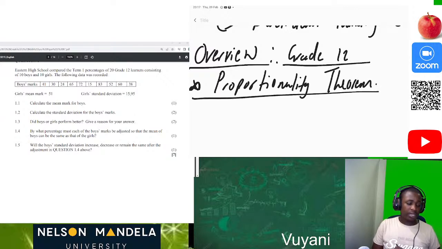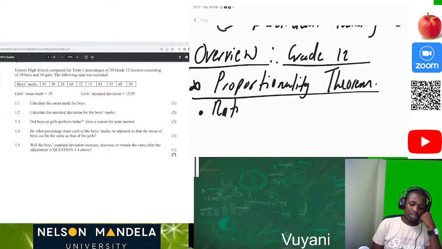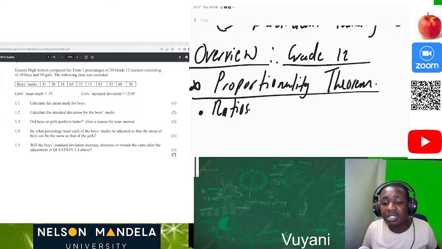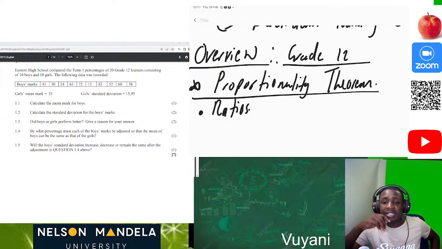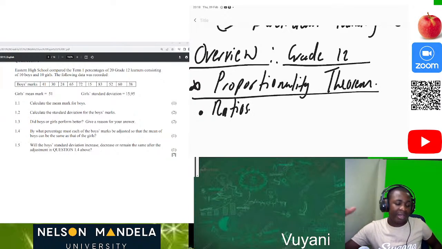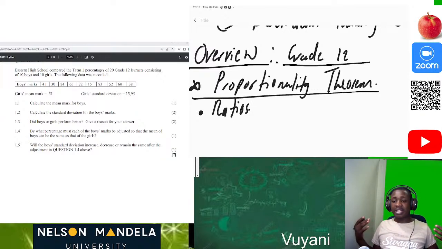On the proportionality theorem, we usually look at ratios. I believe you were taught ratios in the past grades, so that's not really hard. A ratio is a way of comparing numbers by division. Ratios can also be written as fractions.